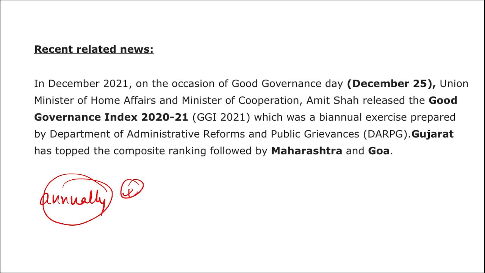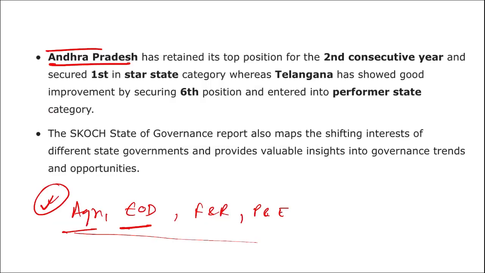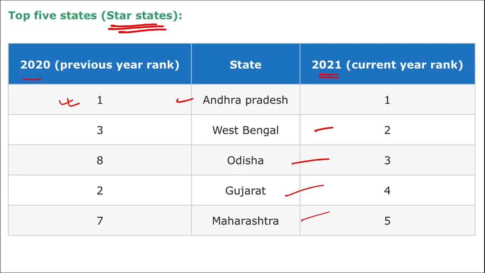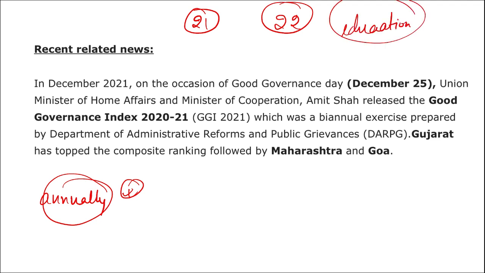After this, in 2022, this was for the year 2021, we saw that the main focus of the report was on agriculture, ease of doing business, and the power and energy sector. Then the focus for the year 2022 might shift towards education. This was in the report, because of the increasing institutions after a sustainable period.